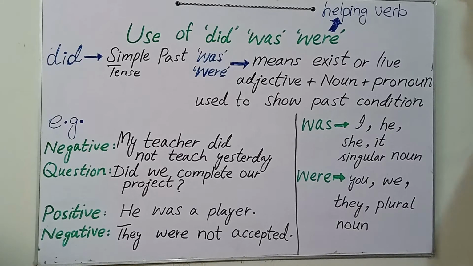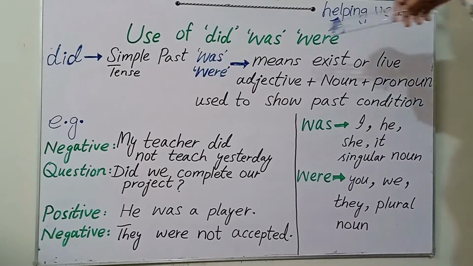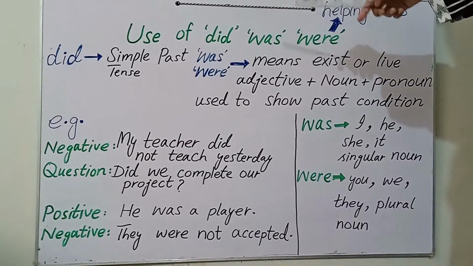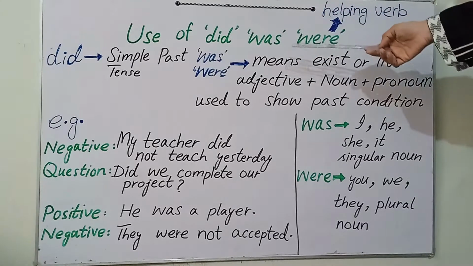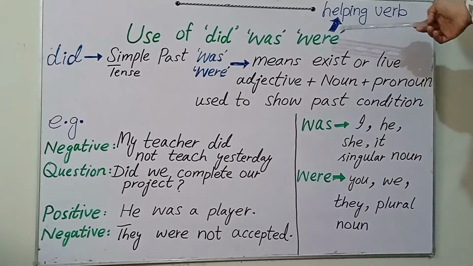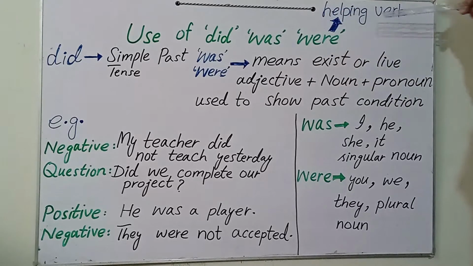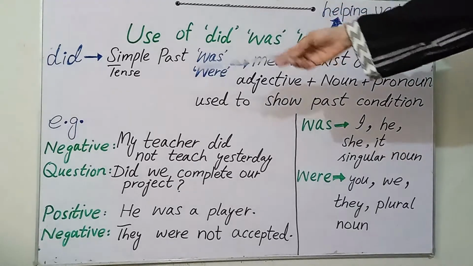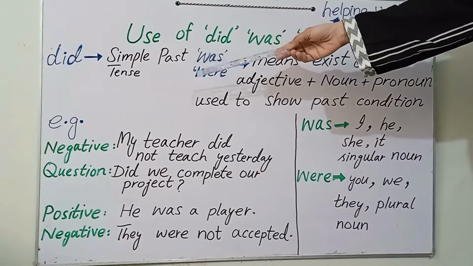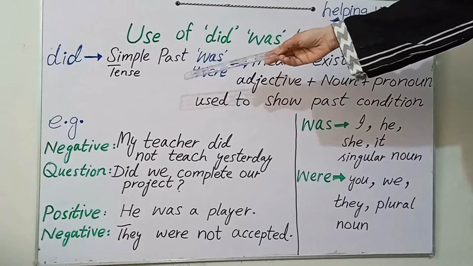You can understand properly. First of all, you have to see this. This is did and this is was and this is were. Actually these are helping verbs. In a different word we also call them auxiliary verbs. First we talk about did. Did, actually, we use in simple past tense.